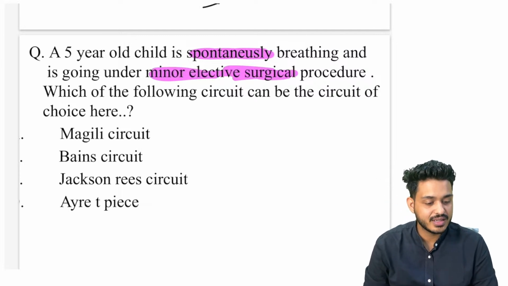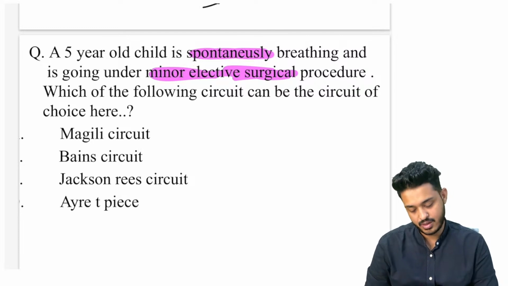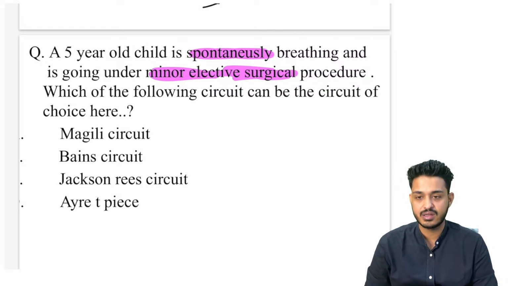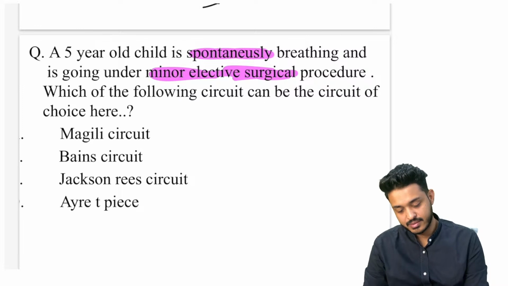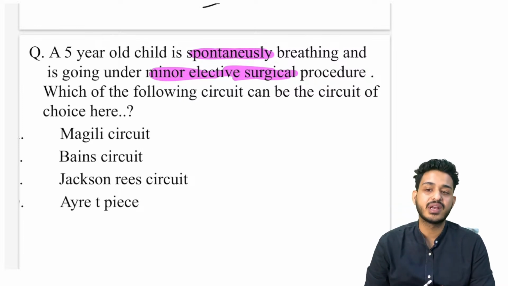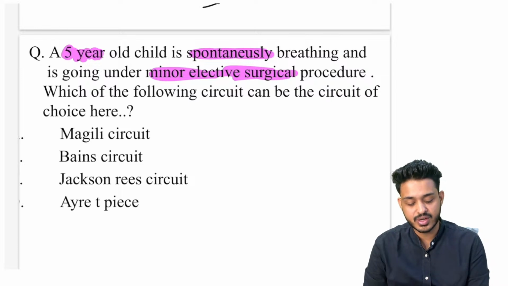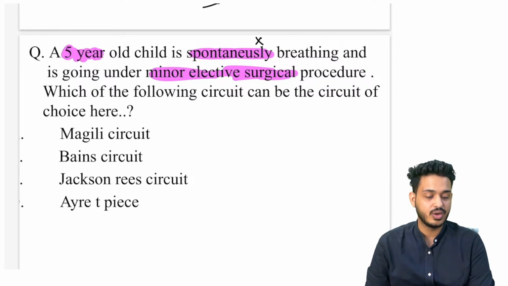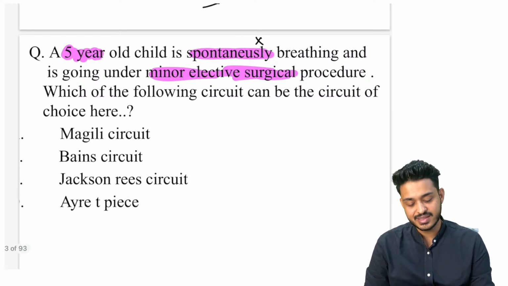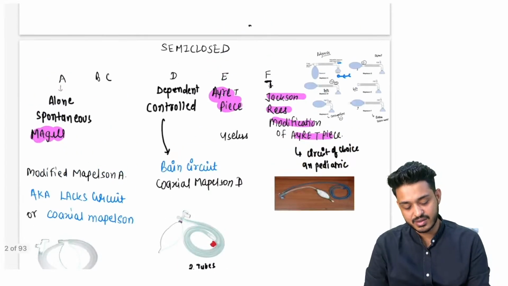What is the circuit that you are going to use? Very good, I am expecting that, Rituraj. But this is how the examiner will trick you. Here it is written 5-year child. Don't look at the spontaneous breathing first. Look at the child. If the child is given, what is the thing you are going to use?